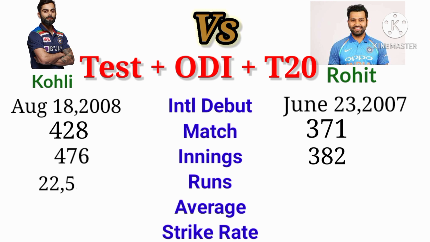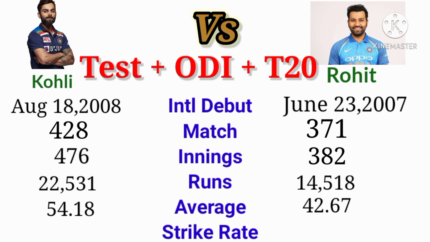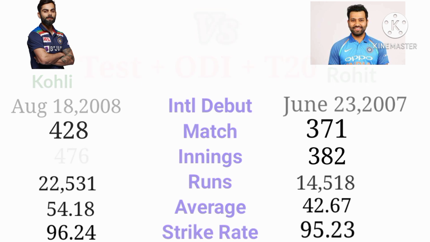The runs Kohli scored is 22,531. The runs Rohit scored is 14,518. The average of Kohli is 54.18. The average of Rohit is 42.67. The strike rate of Kohli is 96.24. The strike rate of Rohit is 95.23.